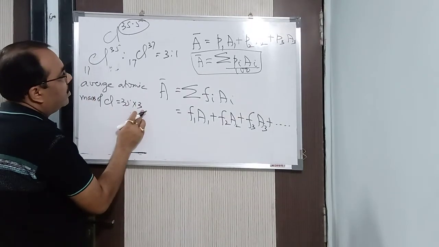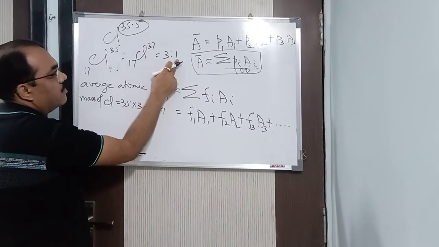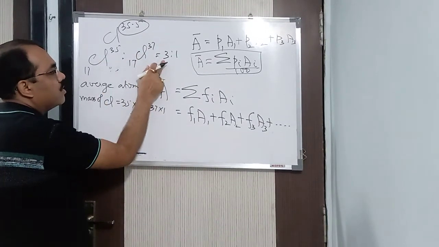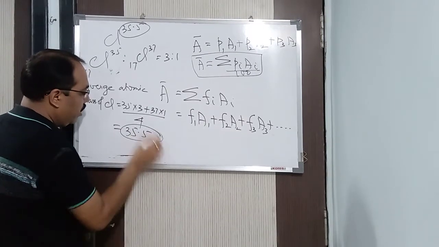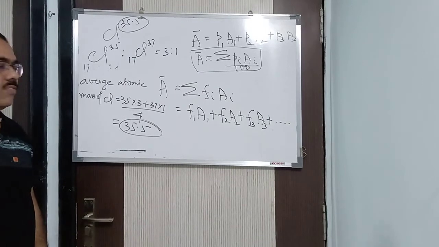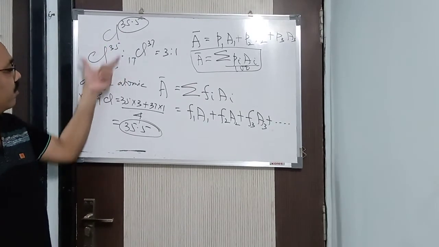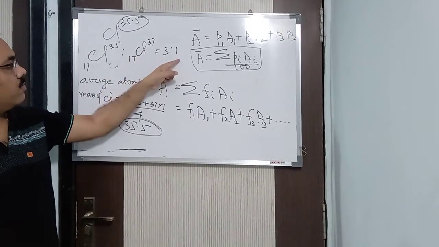So 35 into 3 plus 37 into 1. The 37 part is how much? 1. The 35 part is 3, divided by 4. You do it and see, you will get 35.5. In this way, we get the average atomic mass of any particular substance. For example, I have given it for chlorine. Chlorine has two isotopes, 35 and 37, in the ratio of 3:1.